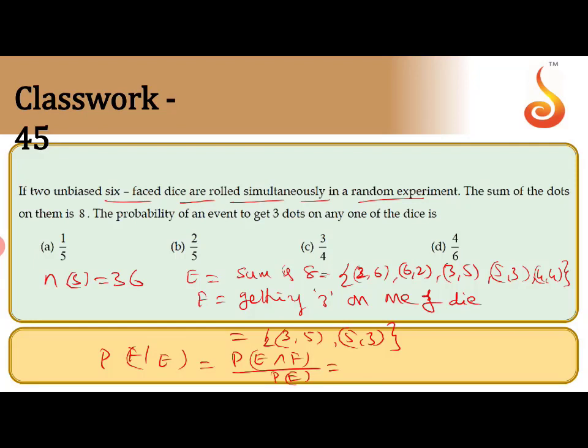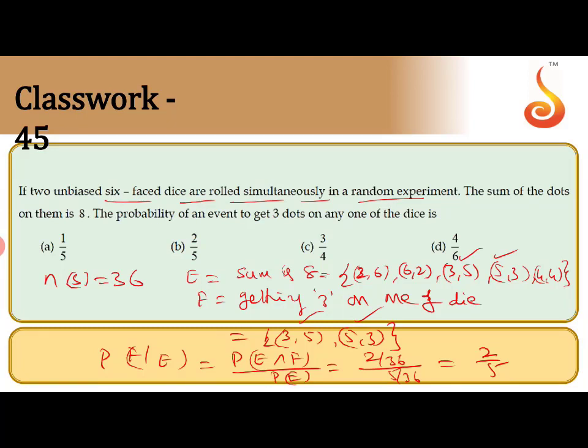So P of E intersection F: what is the intersection here? 3 comma 5 and 5 comma 3. That means 2 by 36, whole divided by P of E. P of E, how many are there? 5, so 5 by 36. So 2 by 5 is the answer. Intersection means common. These two are common, that means 2 out of 5 only. That's the property. I hope this is clear.